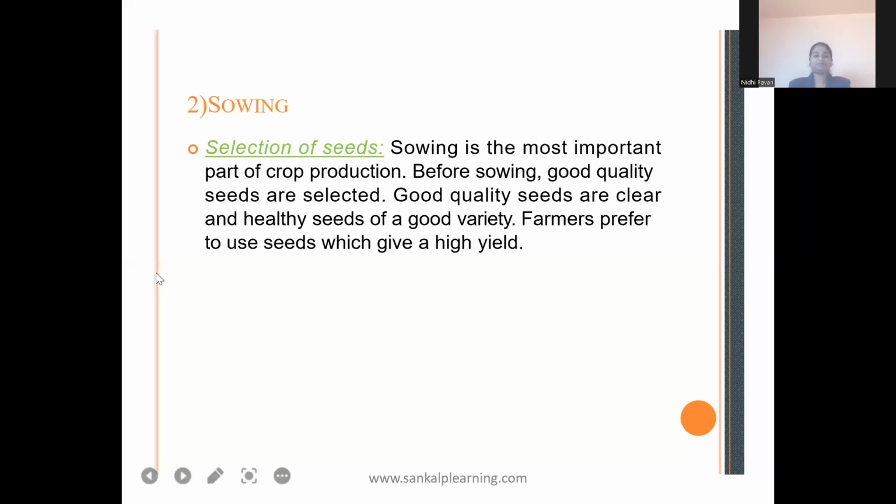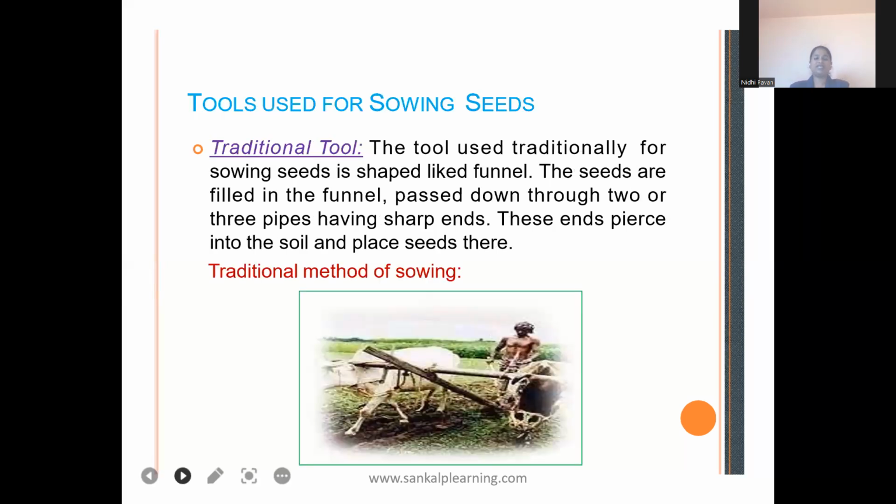The next step in sowing is inserting or putting the seed in the field. For that, there are also tools, or we can say agricultural implements. The first one is a traditional tool, which you can see here. Traditionally, the bullocks will be there, and the man will be holding a bowl-like structure through which he will put the seeds. The seeds will fall serially in the line formed in the field.